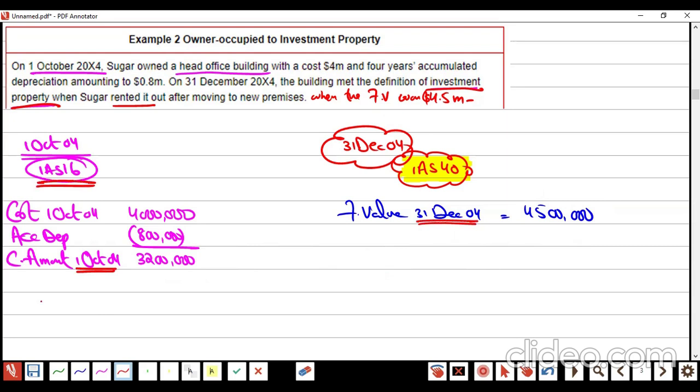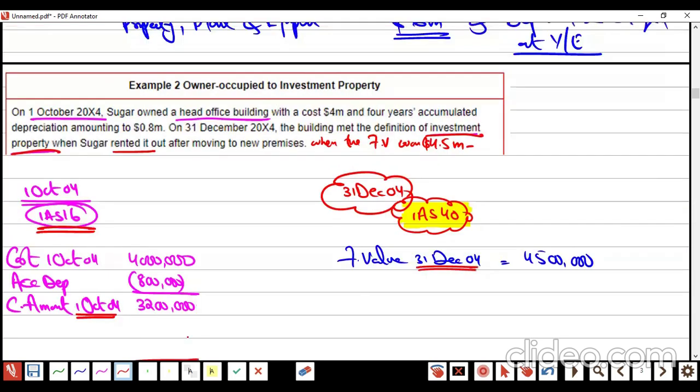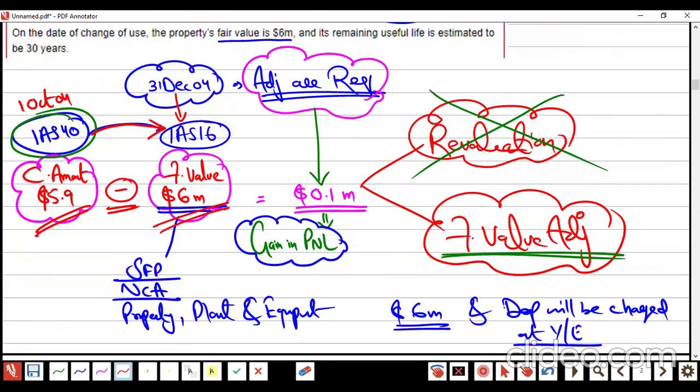From 16, you are jumping, so you need a carrying amount at the same day. If you are jumping from 40 to 16, direct comparison, finished, because there is no depreciation in IAS 40 fair value model.